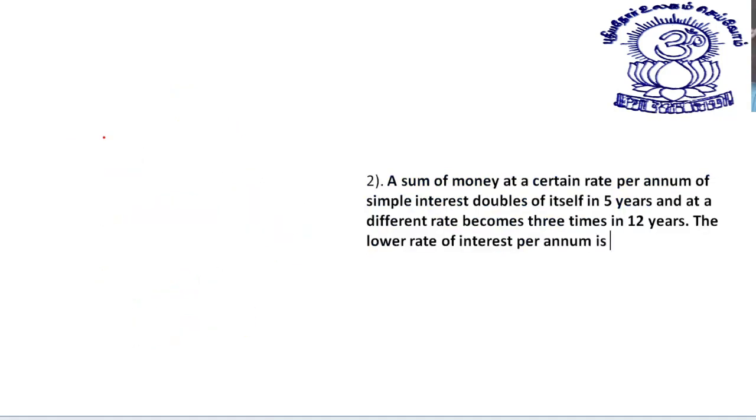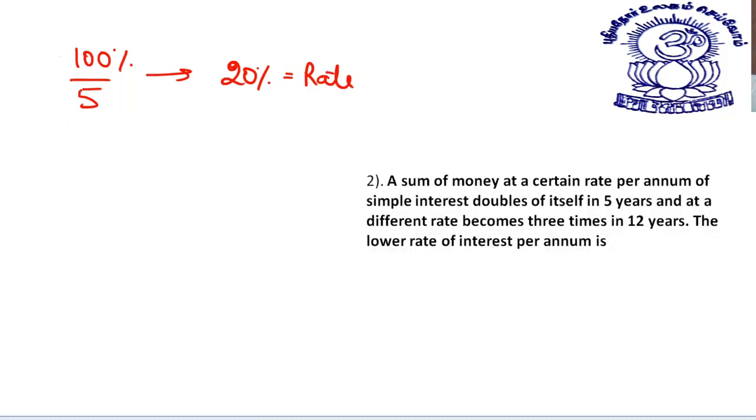A sum of money at a certain rate per annum of simple interest doubles itself in 5 years. See, whenever I say double, it means I earn 100% in 5 years. So what is the rate of interest? Rate of interest is 20%. This is the rate.